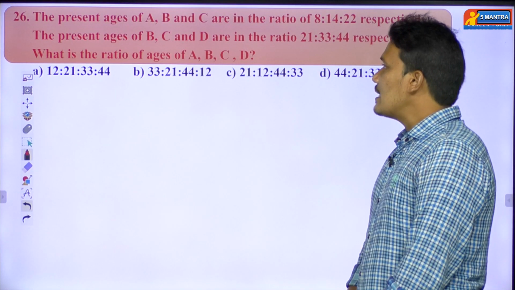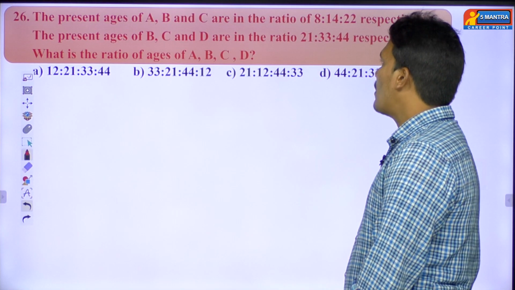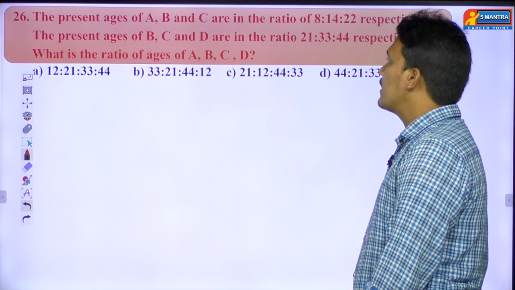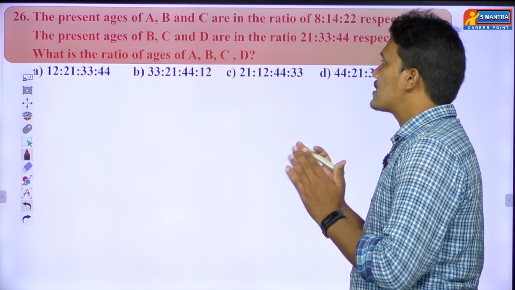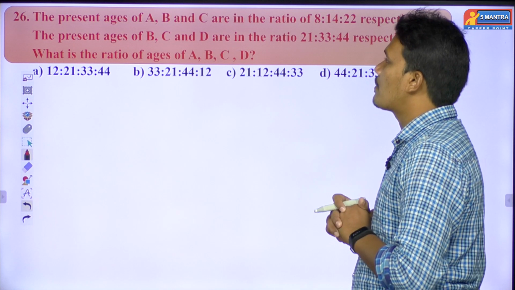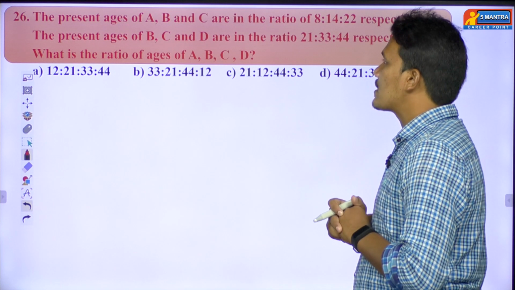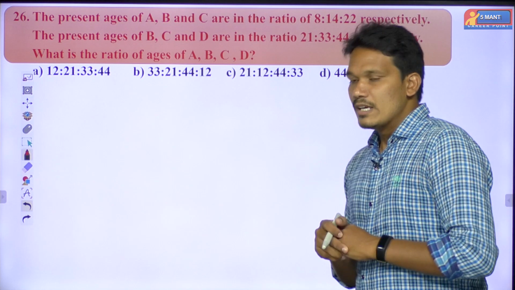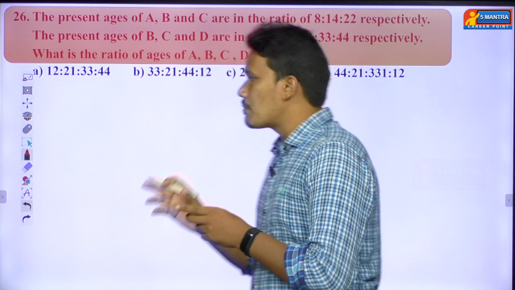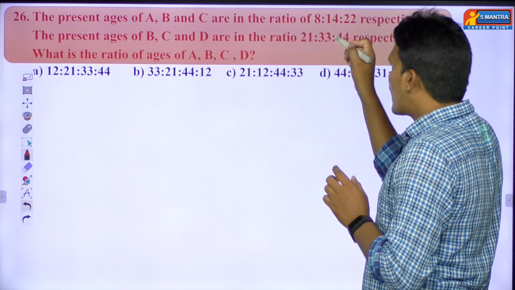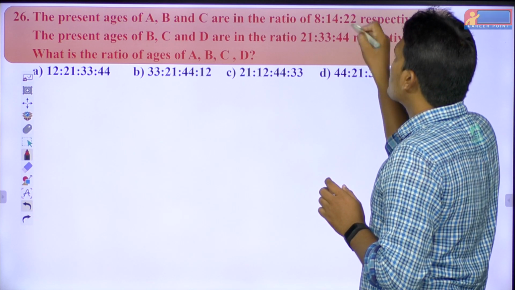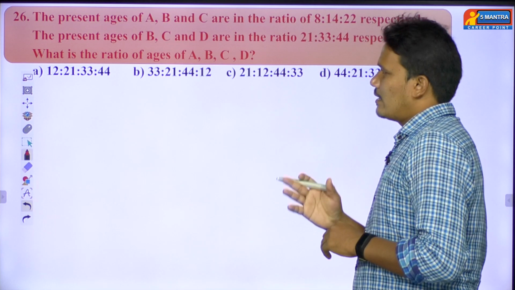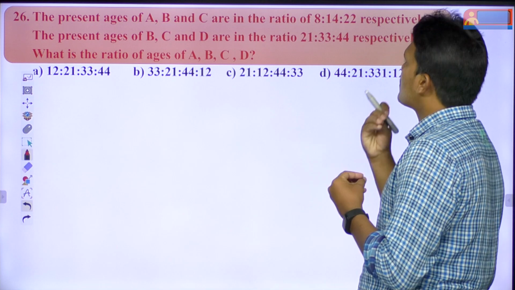The present ages of A, B and C are in the ratio 8:14:22. Actually it is the present ratio that he has given, but whether it is a perfect ratio or not, you have to check. So here I can cancel 2 4s, 2 7s, 2 11s. It creates nothing big of a difference, just move on like that.